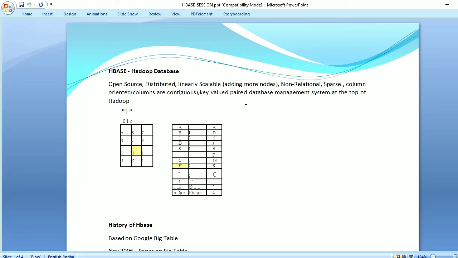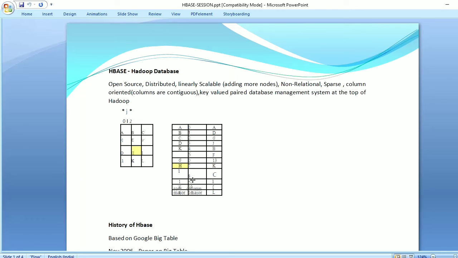So here, look into this figure. Here, a table is there, and in this table, we have row major and column major.